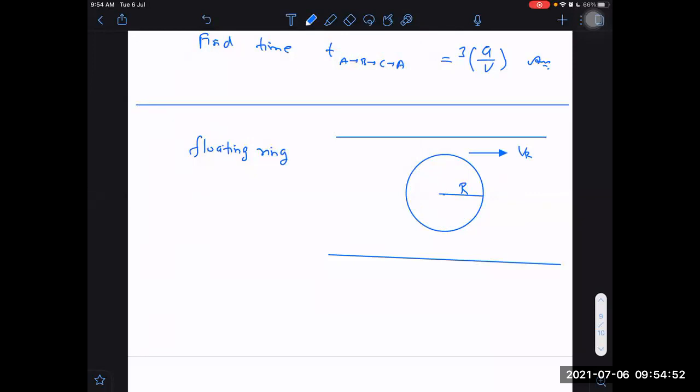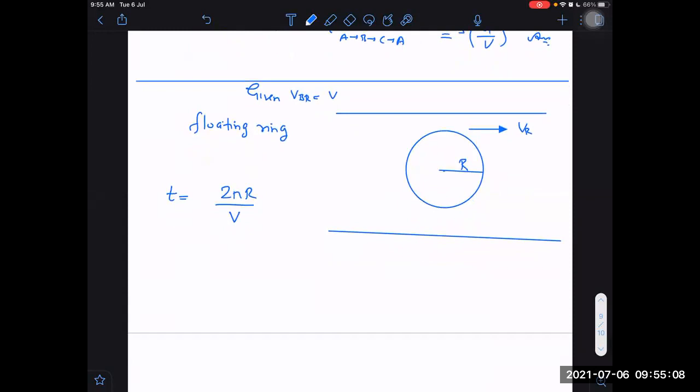Then tell me now, what would be the time taken? 2 pi R divided by, again, the given velocity of boat with respect to river, or velocity of swimmer with respect to river, depending on the question. Then the answer will be 2 pi R divided by V. Simple.